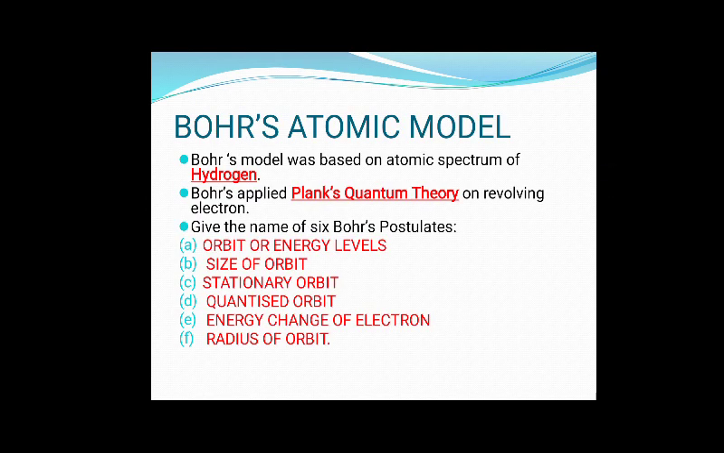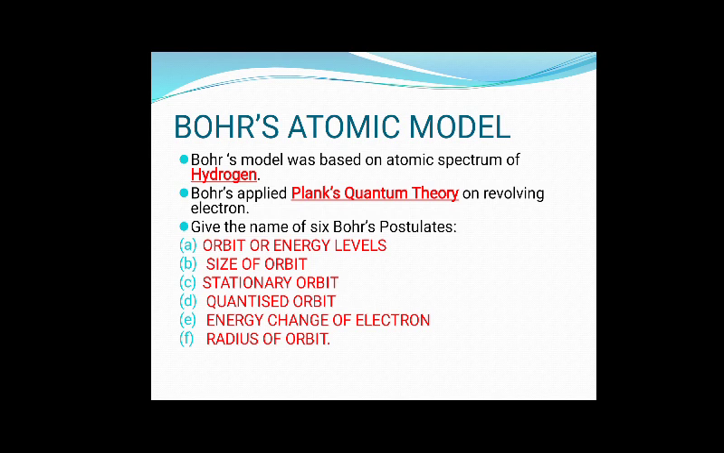Today's topic we are going to start with the Bohr's atomic model. Bohr's atomic model was based upon atomic spectrum of hydrogen, and Bohr has applied Planck's quantum theory on the revolving electron. And Bohr has given its six postulates. That postulates were related with the orbit or energy levels or size of the orbit, stationary orbits, quantized orbit, energy change of electron means electronic transition when it jumps from higher to lower or lower to higher.